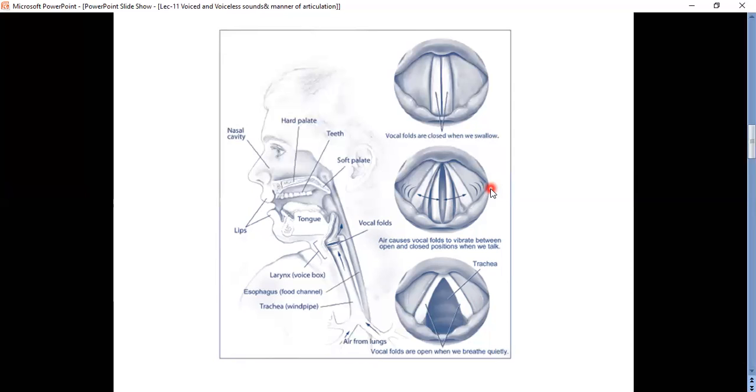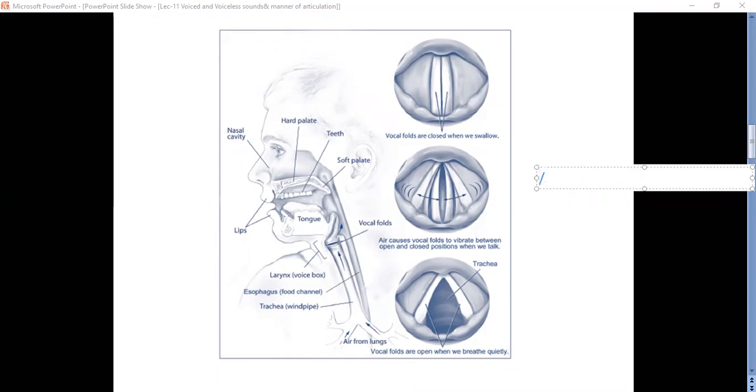the vocal cords. Okay, I have given you an example of one voiced sound and one voiceless sound in the last class.